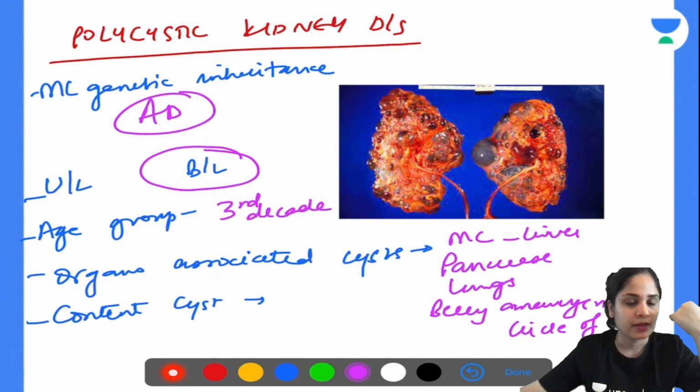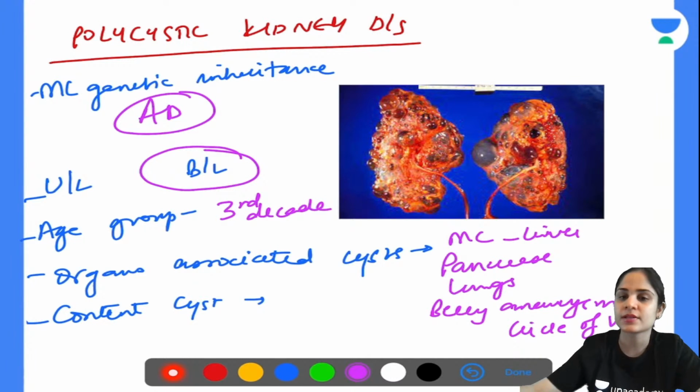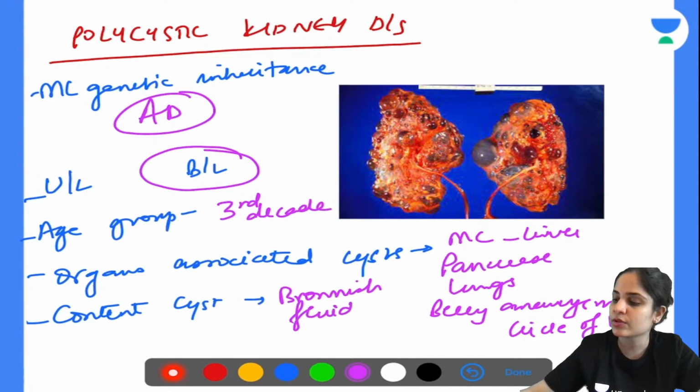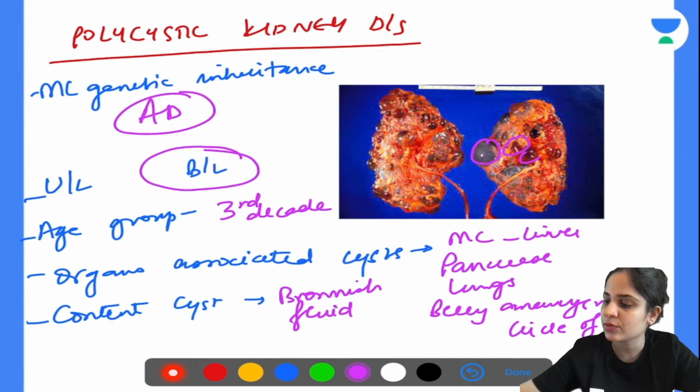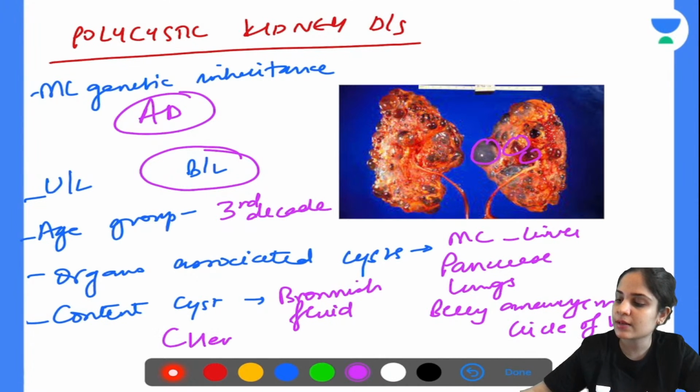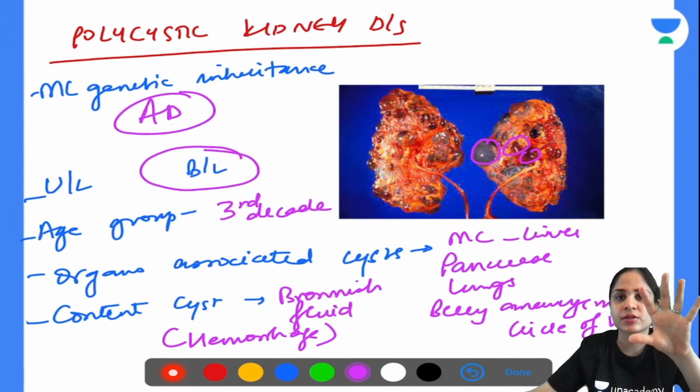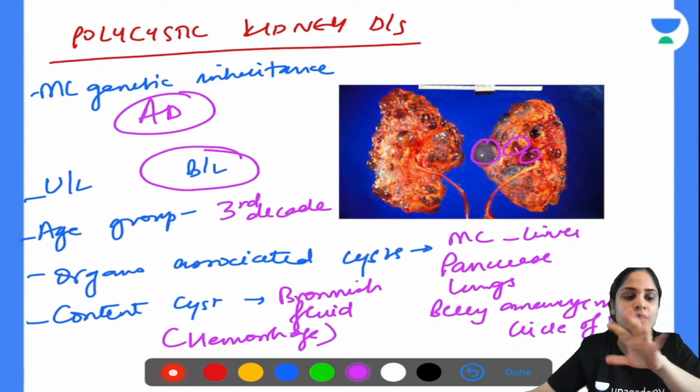Then you have to tell me what is the content of the cyst. Content of the cyst, anyone? Alright, so the content of the cyst will be a brownish fluid. Now you can also see it in this picture over here, you have brownish-blackish fluid. So this color comes from the hemorrhage, because there will be small vessels which will keep breaking down.